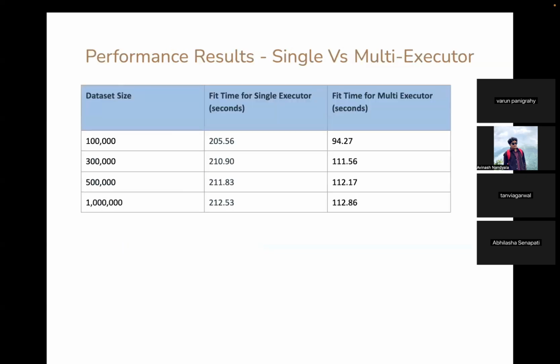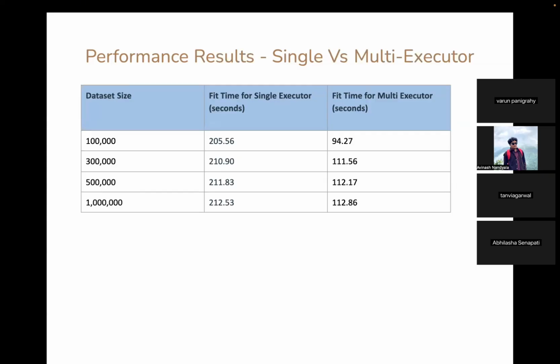Training times were 94 seconds for 100K and 112 seconds for 300K, and around 113 seconds for both 500K and 1 million. In contrast, the single executor configuration took approximately 206 seconds for 100K interactions and 213 seconds for larger datasets. It represents a roughly 2x speed up when using multiple executors.